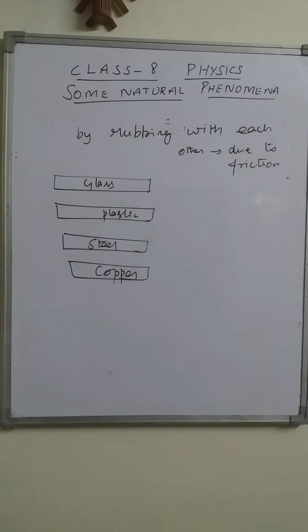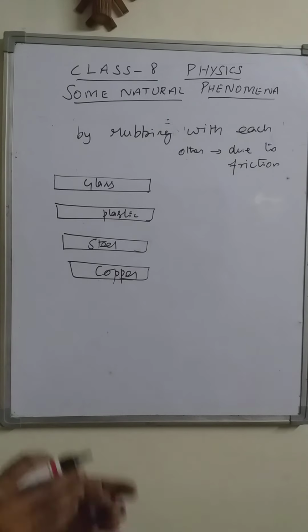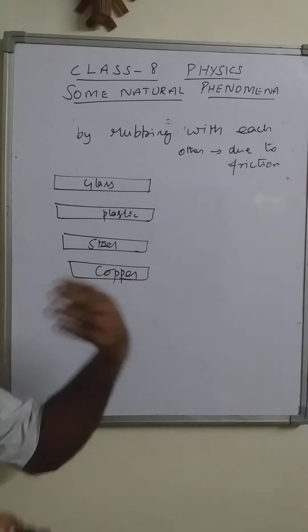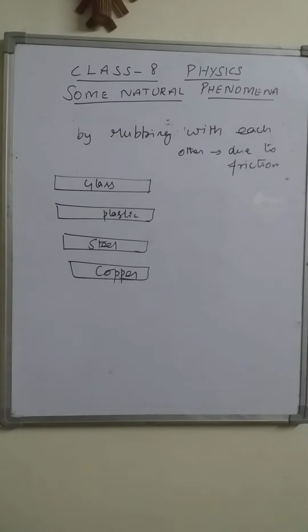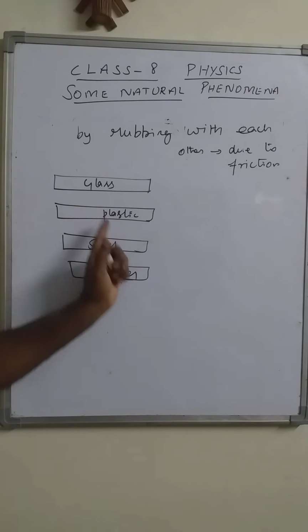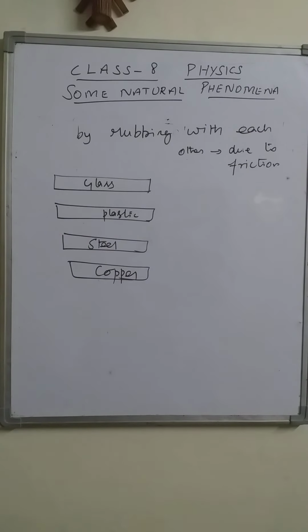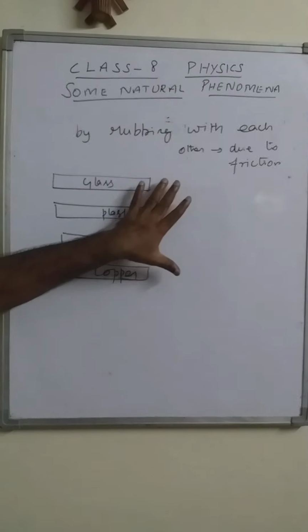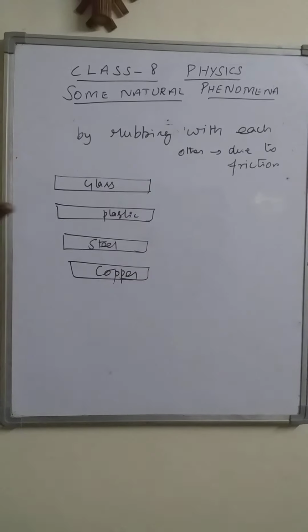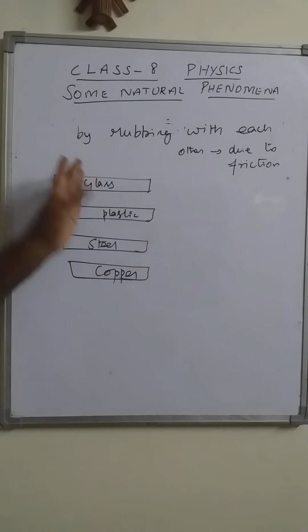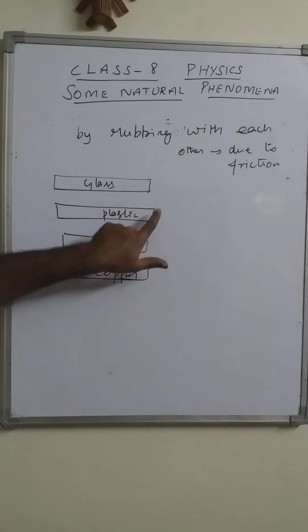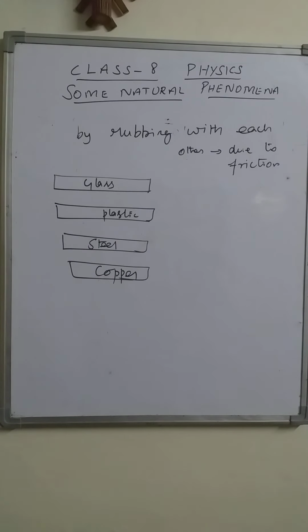So these materials, glass rod, plastic scale, steel, copper, are charged separately with some other material. Obviously they develop charge because on their surfaces there is friction. Due to friction on rubbing with the other material, they develop charges, right?